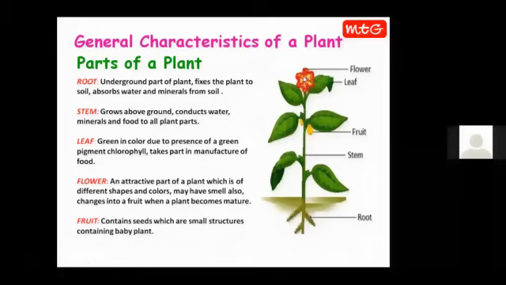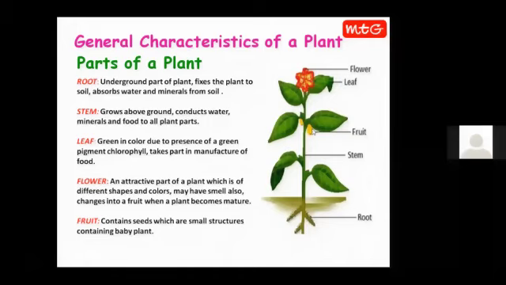Okay. Now this is the flower. Flower is the most attractive part of a plant. It can be of various shapes, it can be of various colors, and some of them have a very pleasant smell. Just recall the smell of a rose flower. A plant bears flowers only when it becomes mature. A baby plant never bears flowers. And as the plant grows older, this flower gets changed into a fruit.